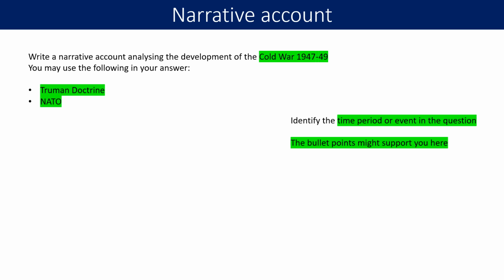So if we look at the example that you've been given on the screen, this says write a narrative account analysing the development of the Cold War 1947 to 49. You may use the following in your answer: the Truman Doctrine and NATO.